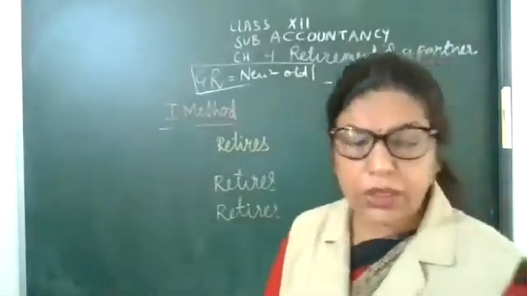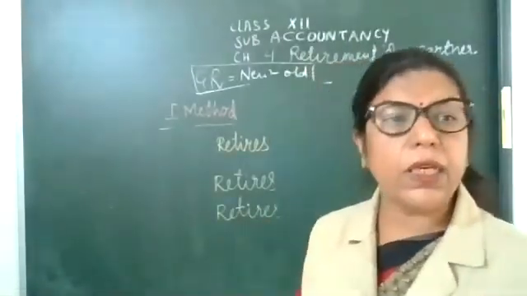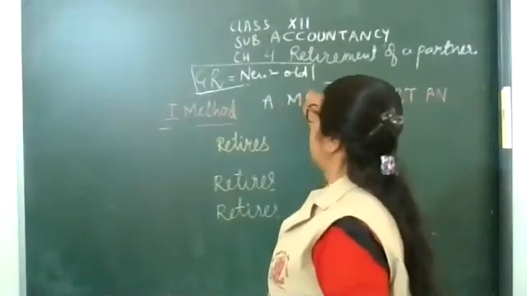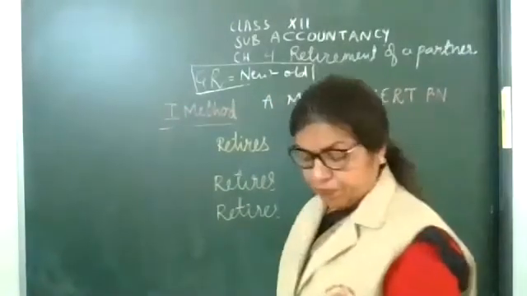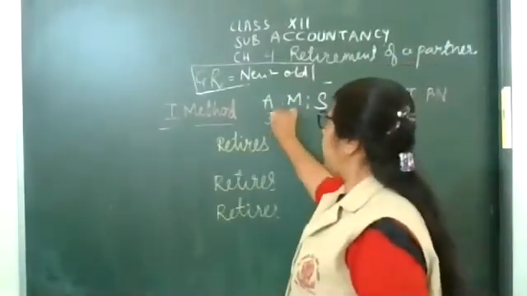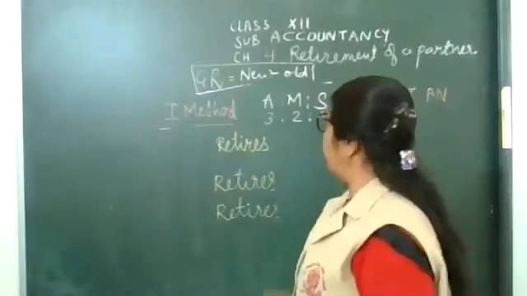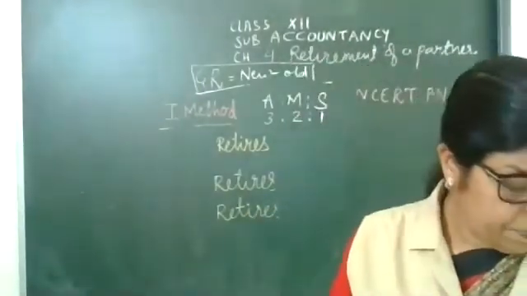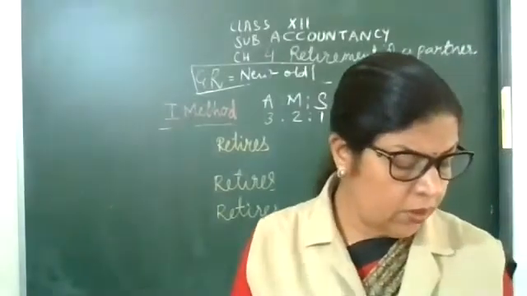See in this question, Aparna, Manisha, Sonia are the partners in 3, 2, 1.